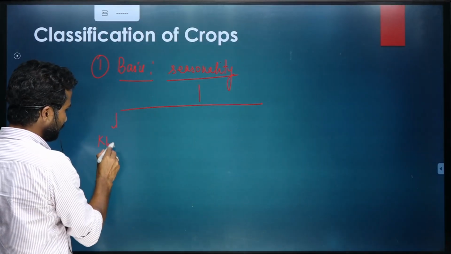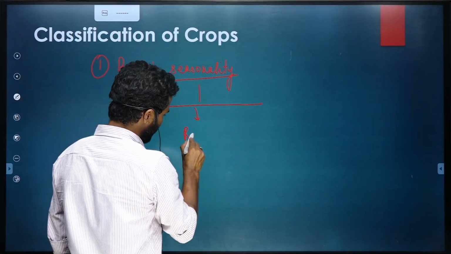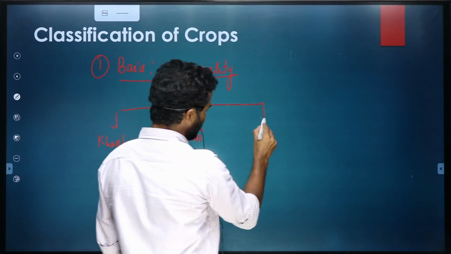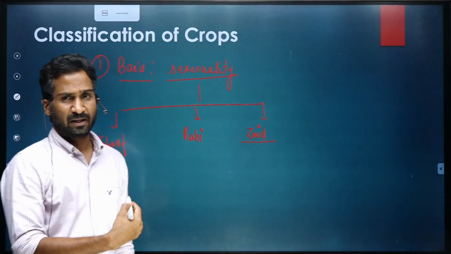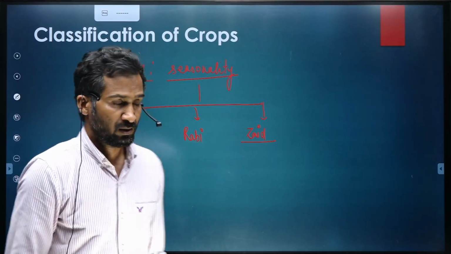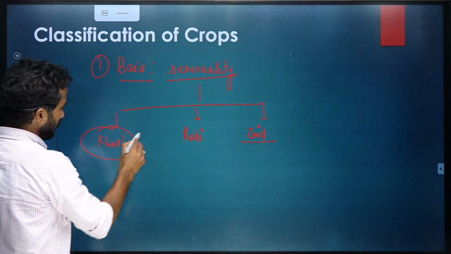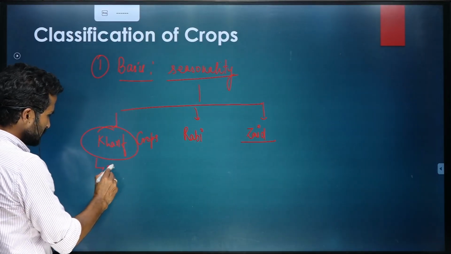One is Kharif, second is Rabi crops, and third is Zaid crops. So these are the three categories on the basis of the seasons of the crops. So Kharif crops are grown with the onset of monsoon.